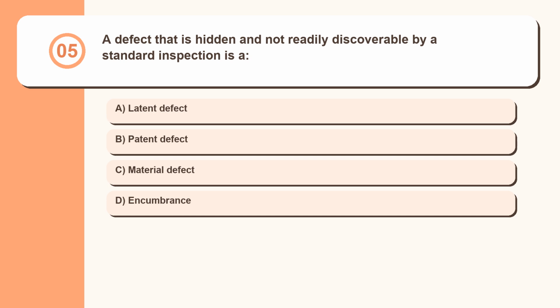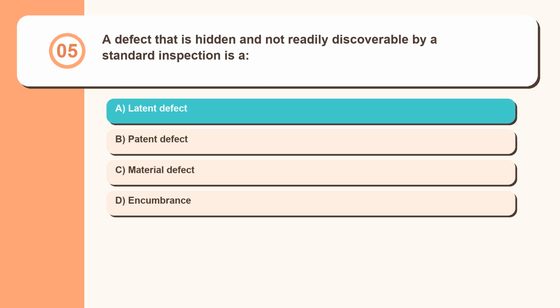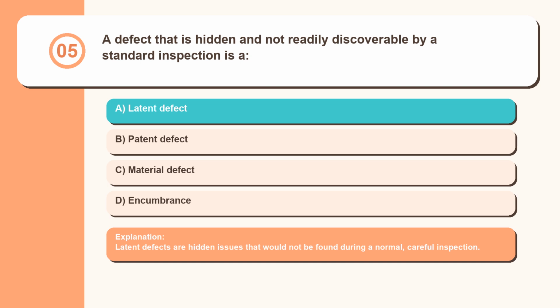Question 5. A defect that is hidden and not readily discoverable by a standard inspection is a latent defect, patent defect, material defect, encumbrance. Latent defects are hidden issues that would not be found during a normal, careful inspection.